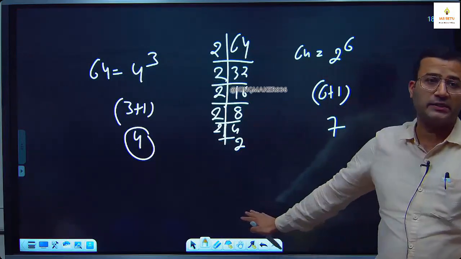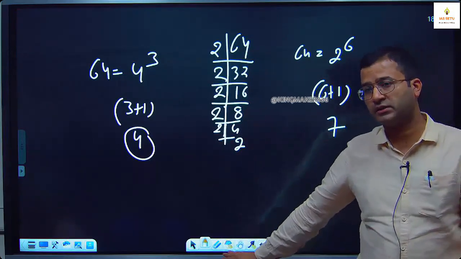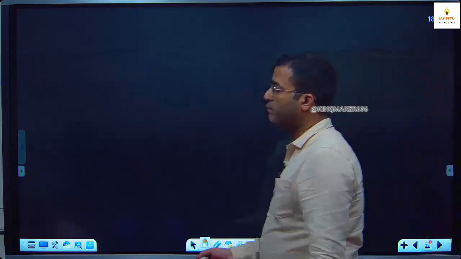Is this clear? Any doubt in number of factors? Next is sum of factors.